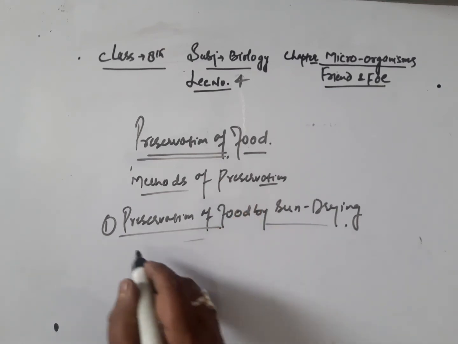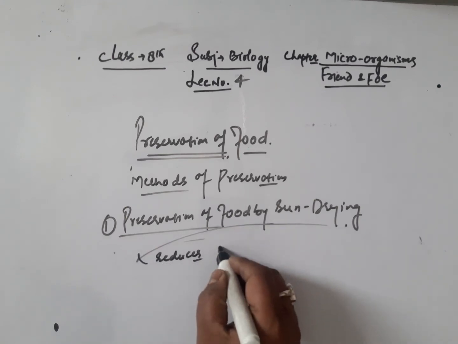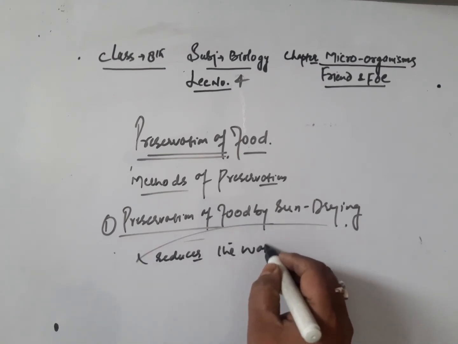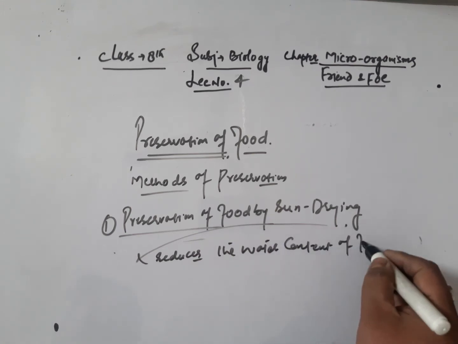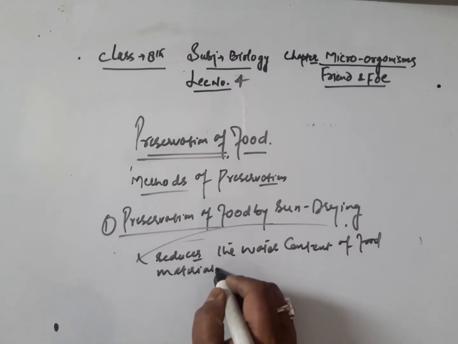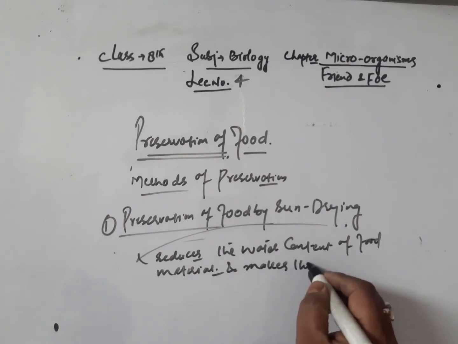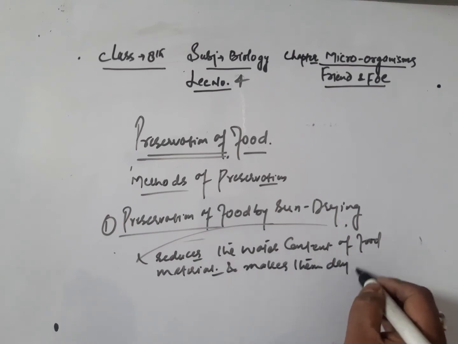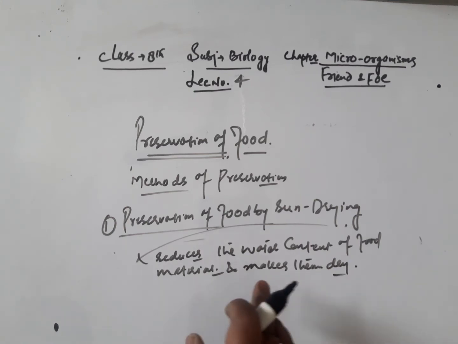Sun drying reduces the water content of food material and makes them dry. In the absence of moisture, the food does not get spoiled.